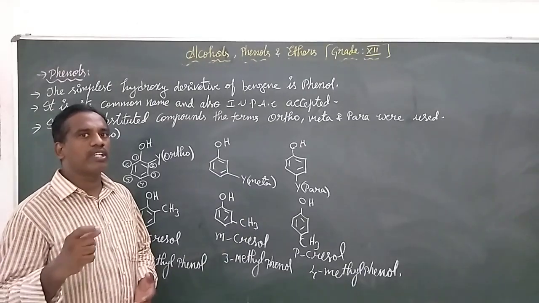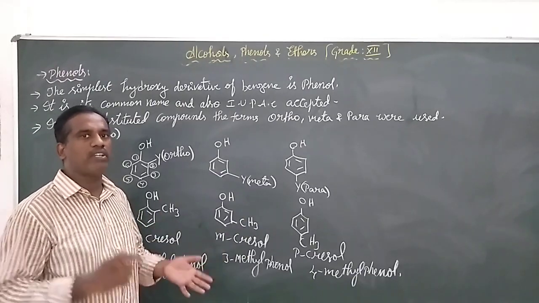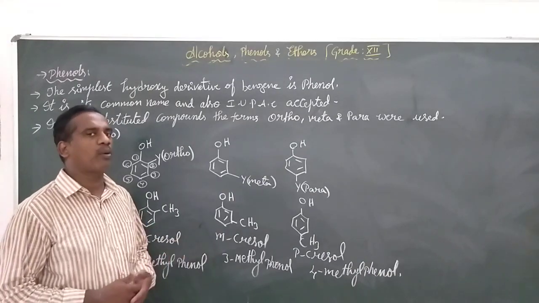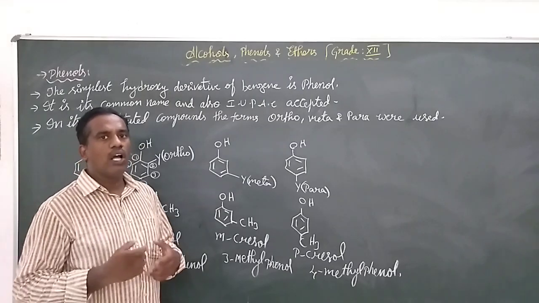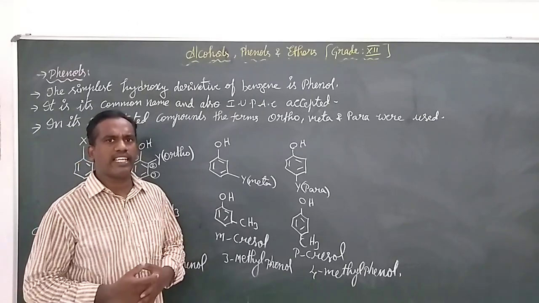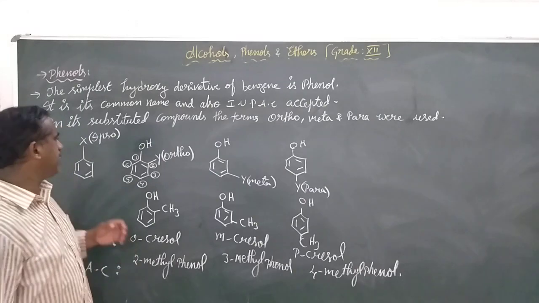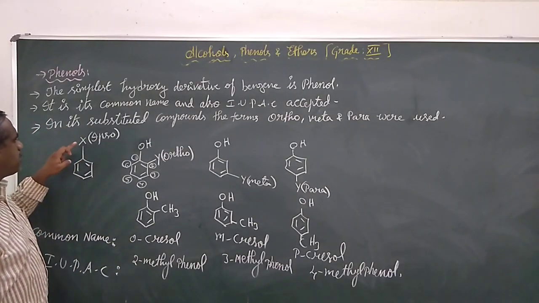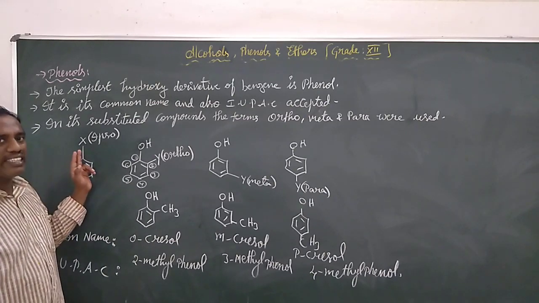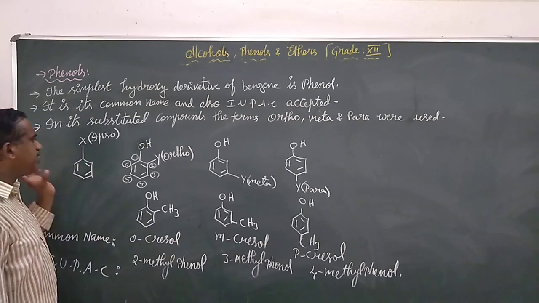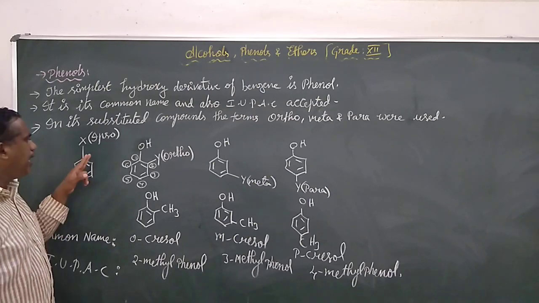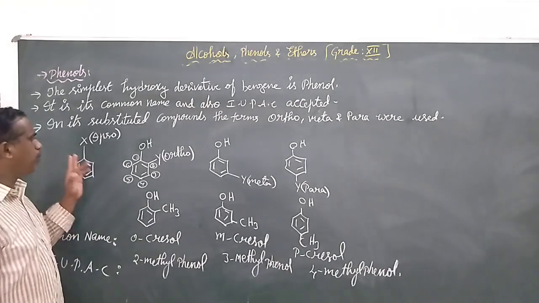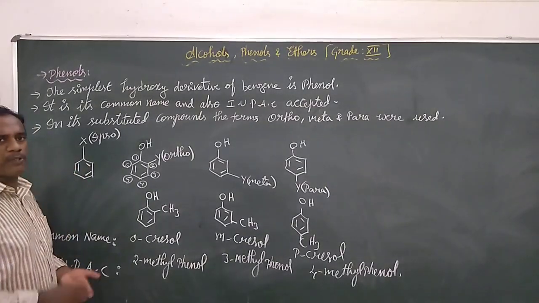It is the only name that is both the common name and the IUPAC accepted name in the case of aromatic compounds. When one of the hydrogens is replaced by X, where X means any group, and there is only mono substitution, the position is called the ipso position.